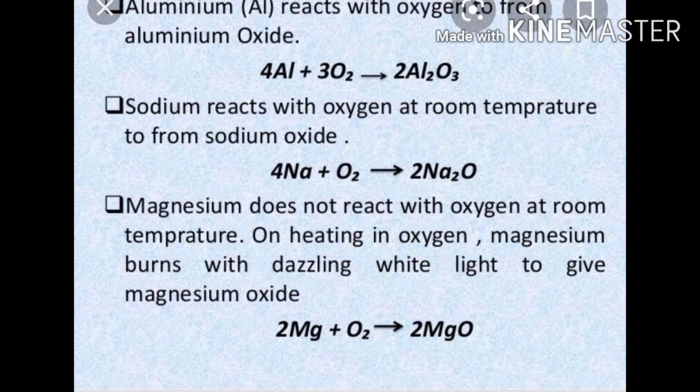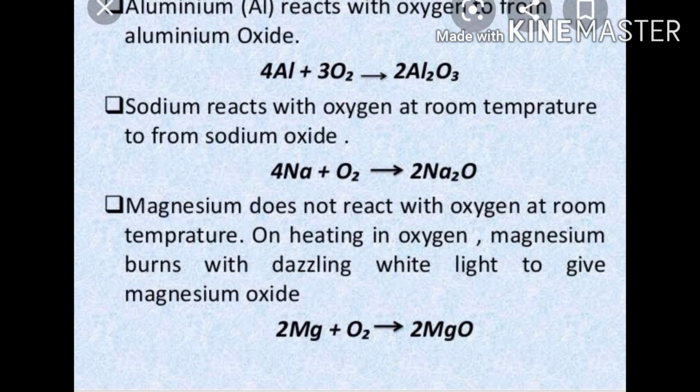So we can conclude that almost all the metals react with oxygen to form metal oxide. Some are highly reactive. They react vigorously with oxygen in the air to form metal oxide. But some metals react very slowly and form metal oxide.